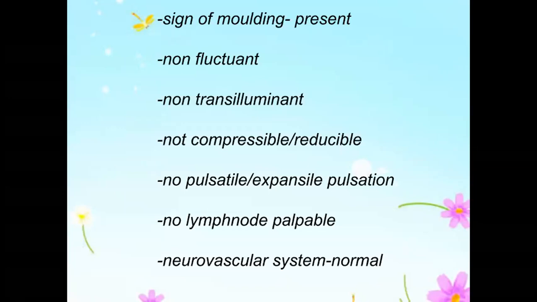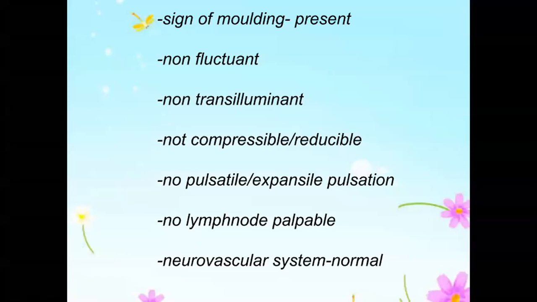Sir, it contains cheesy material instead of fluid. That is where the next thing comes. Sign of molding present here. Okay, here it contains the pultaceous material, the sebum, which is cheesy material. Usually, when you press it, it molds like thing. It is not fluid like that in the cyst. Here it is a little bit more. That is why the sign of molding comes.